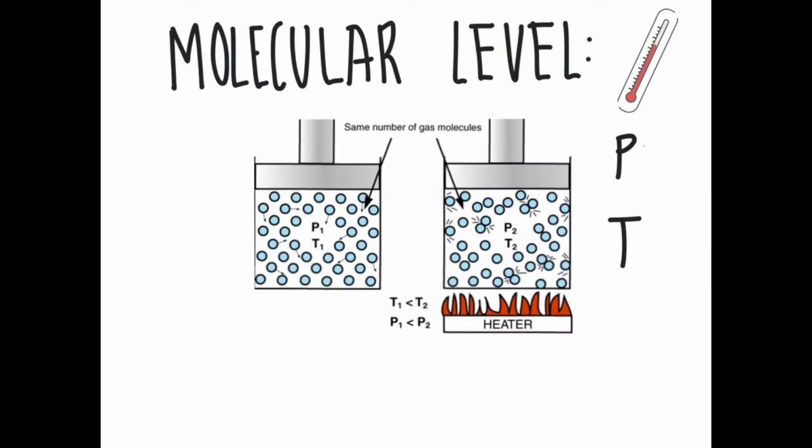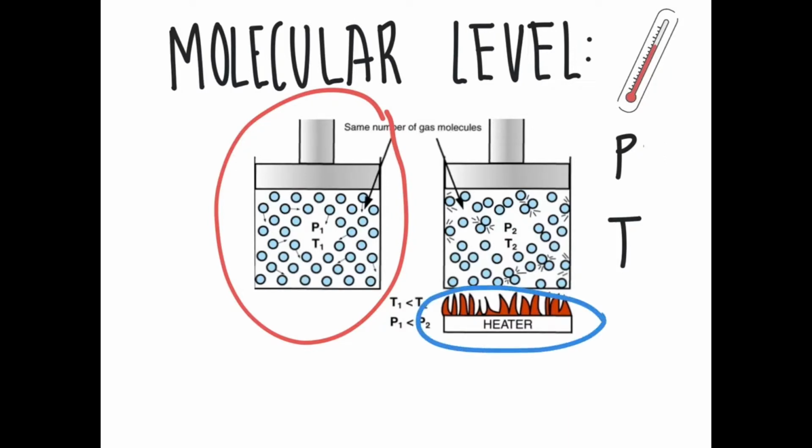Going to the molecular level of the two variables we are working with today, here we see two experiments being set. On the left side, pressure and temperature are about the same. The molecules are moving around, hitting the walls, but nothing really intense is happening. But here we see that the mixture is being heated.